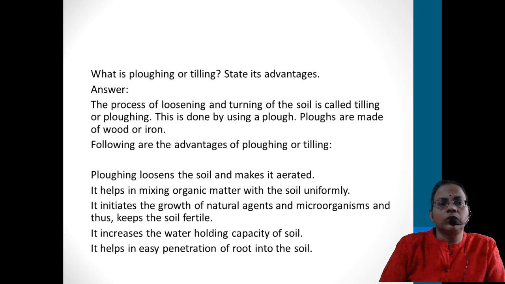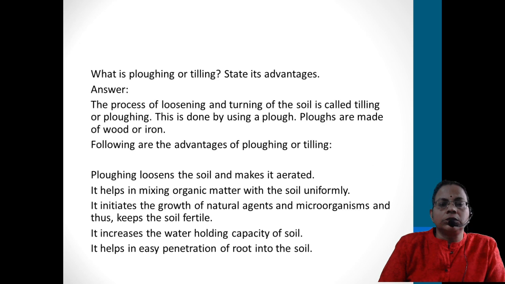Another model question: what is plowing or tilling? State its advantages. The process of loosening and turning of the soil is called tilling or plowing. This is done by using a plow, and plows are made of wood or iron. The following are the advantages of plowing or tilling. 3-mark questions they can ask in this way.